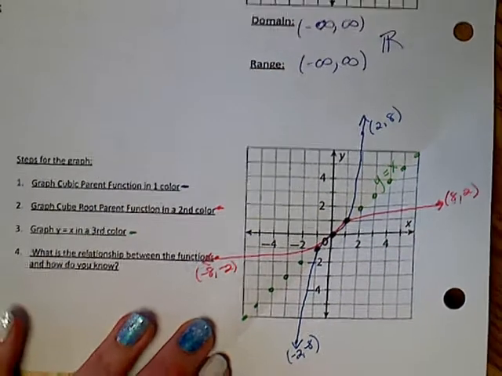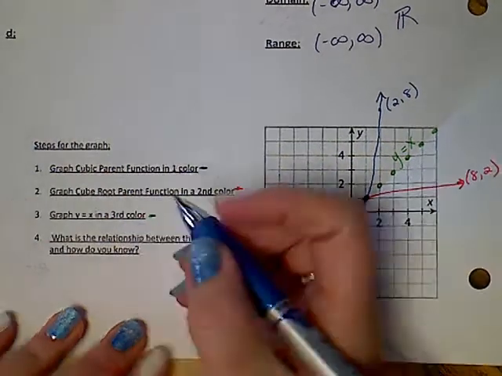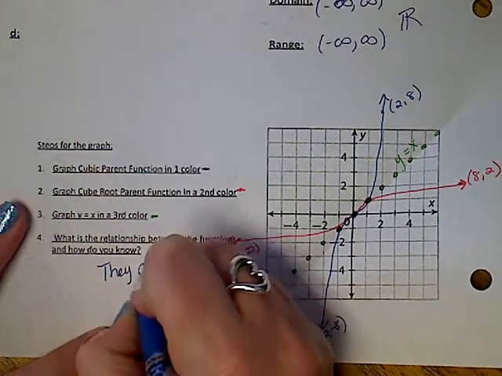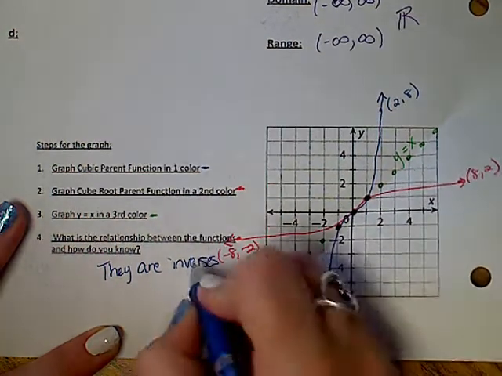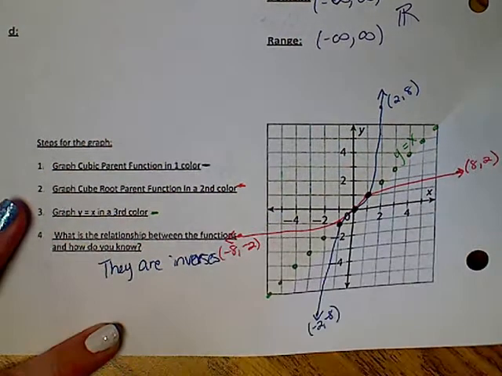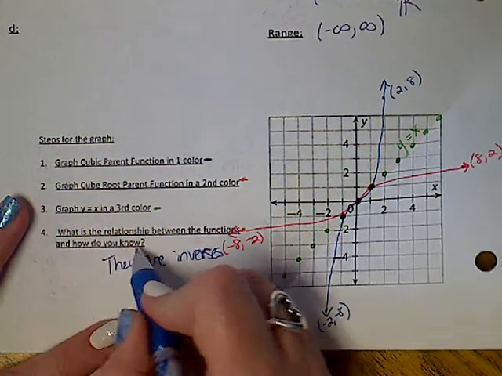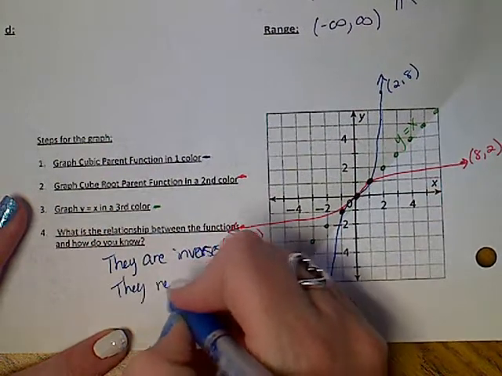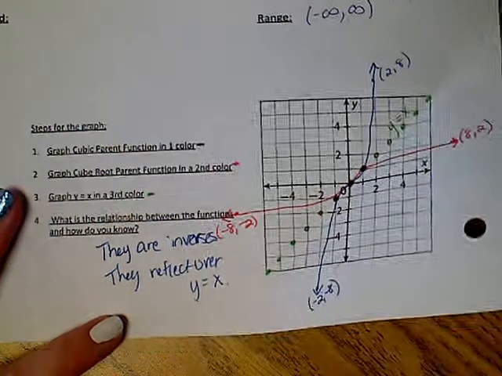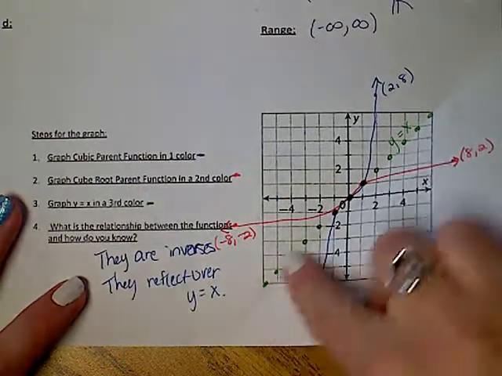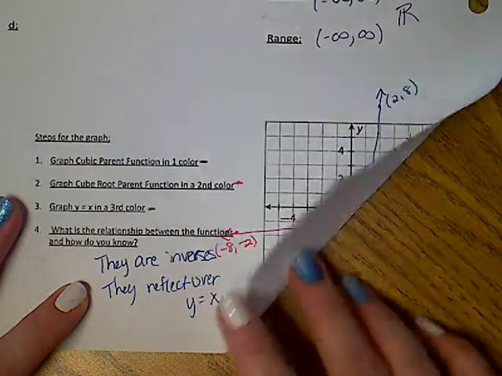So question number 4 says, what is the relationship? The relationship is they are inverses. And that means a whole bunch of points are coming next. How do you know? They reflect over y equals x. Not the x-axis, not the y-axis. They reflect specifically over y equals x. They become the same thing. They will lay over each other.